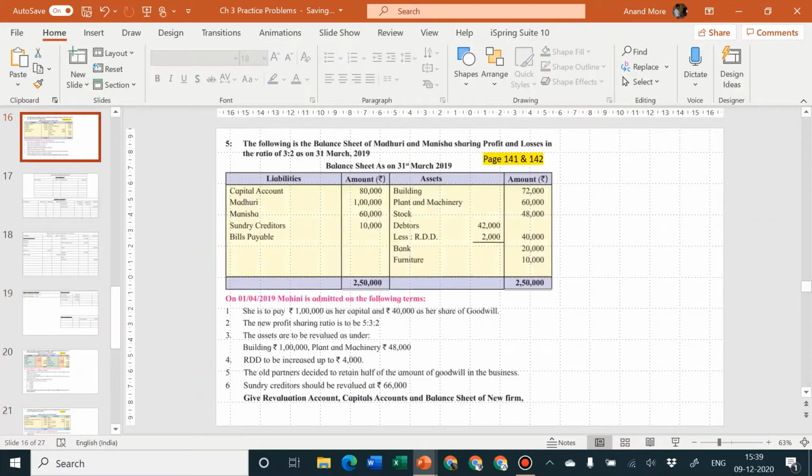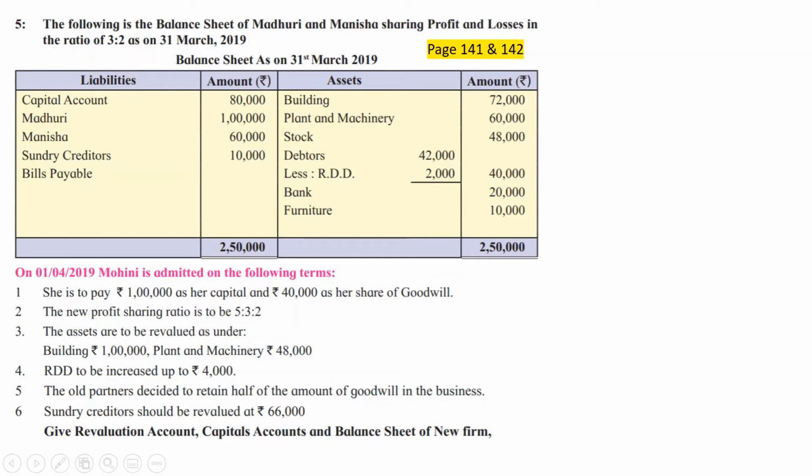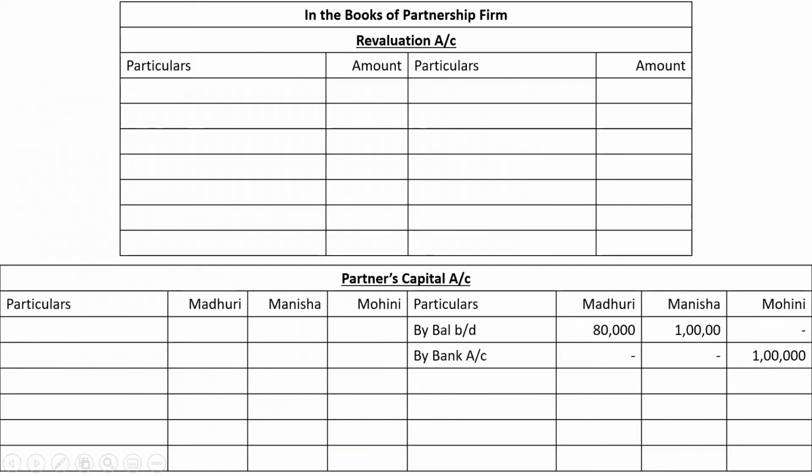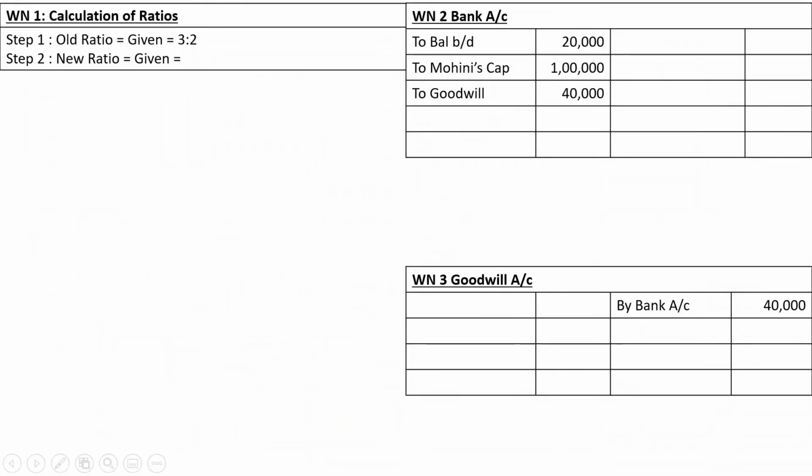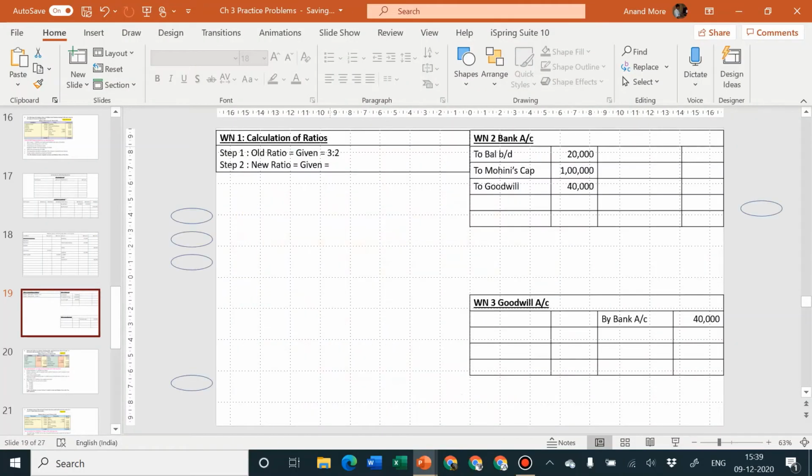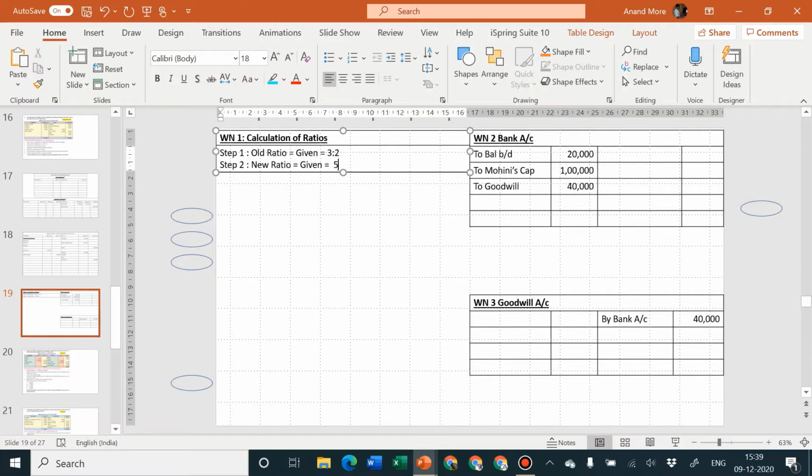What is the new ratio given? Look into the adjustment. Adjustment number 2, new PSR is 5:3:2. Repeating for the last time, new PSR is 5:3:2. So let us go back to our working. In front of the new ratio, let us write down 5:3:2.